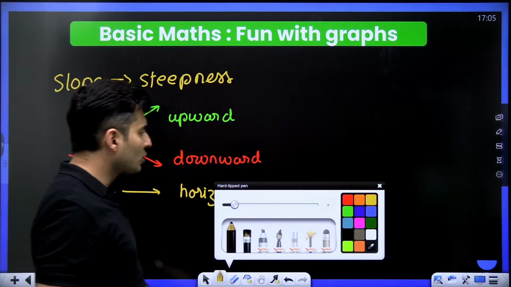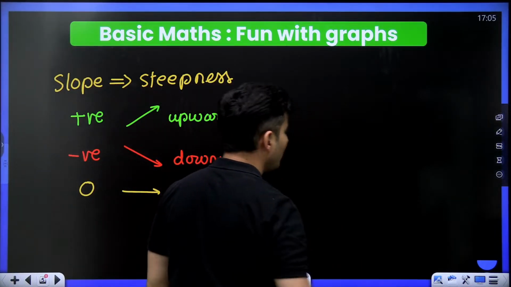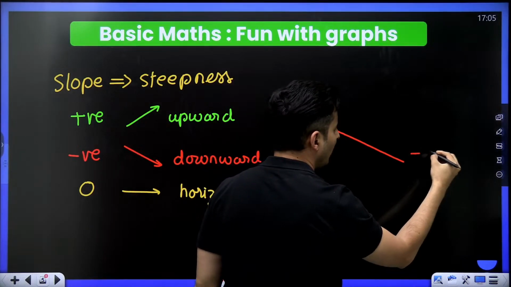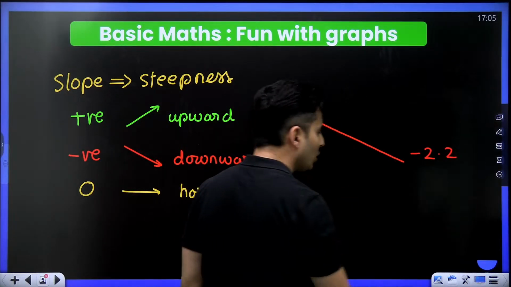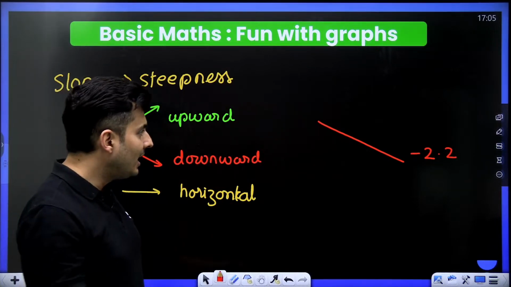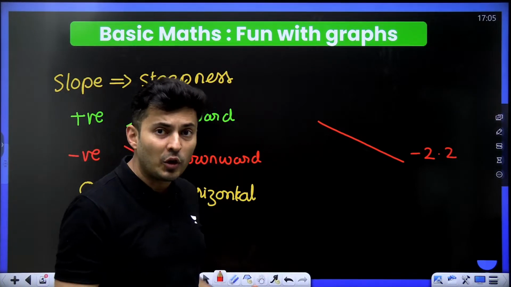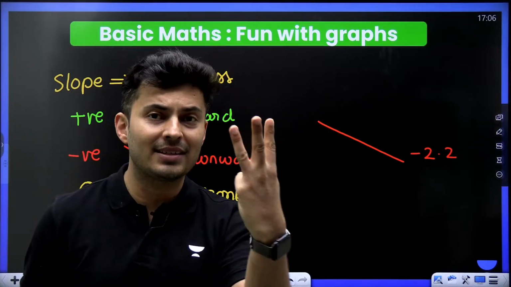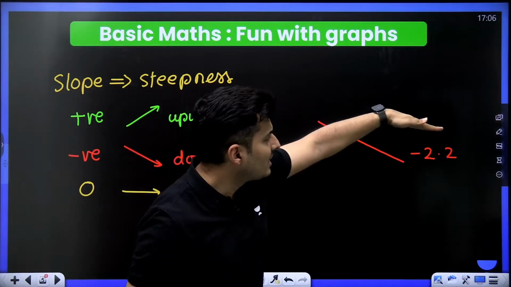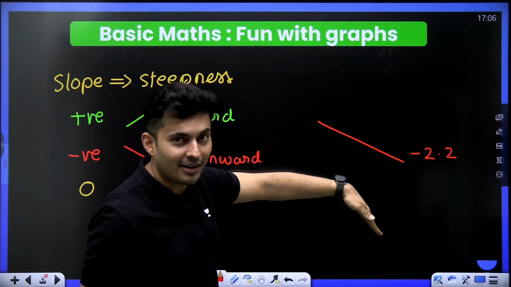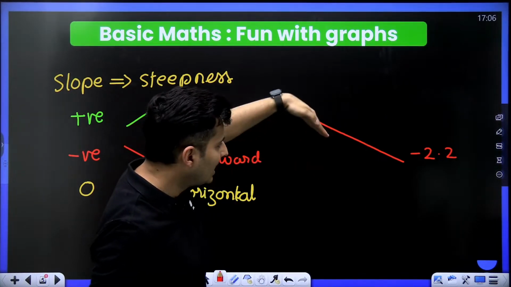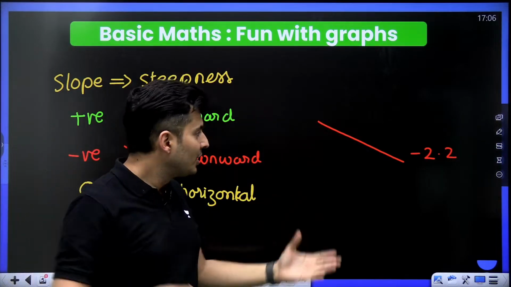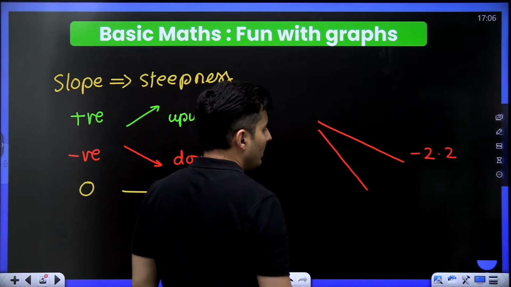So, my dear students, if I tell you there is a graph which is going down with a slope of minus 2, for example, then a graph which has a slope of minus 3, will it be here or will it be more down? Minus 3 is more negative, so that graph will be something like this.